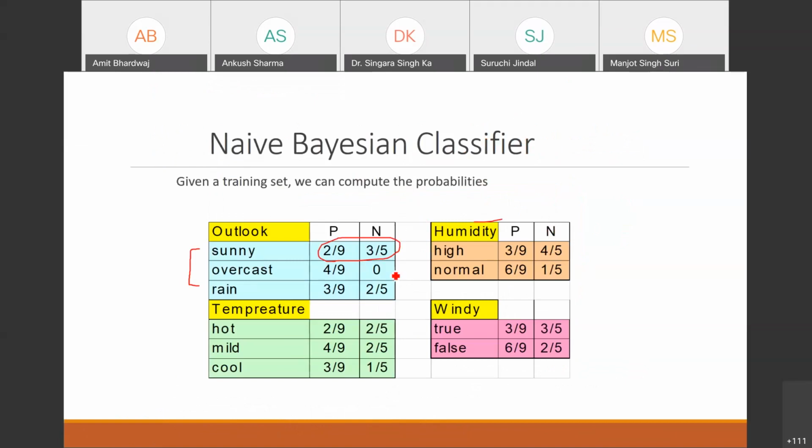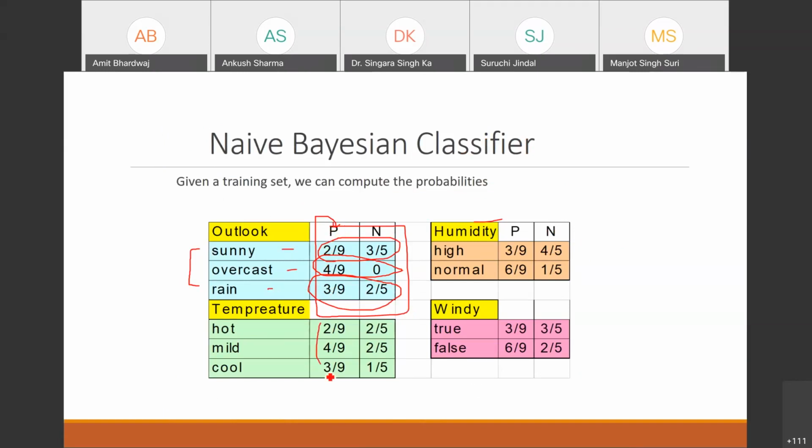Similarly, you can find the probability values for overcast and the third one, rain. You can sum up these values: 3 plus 2 is 5, and 2 plus 4 is 6... and 3 and 9 in total. So you have considered all rows for your outlook feature values: sunny, overcast, and rain.